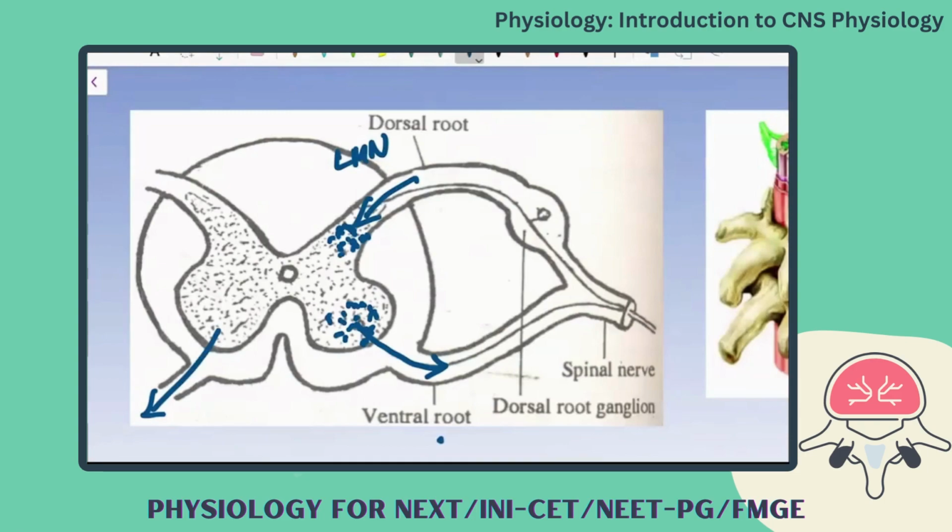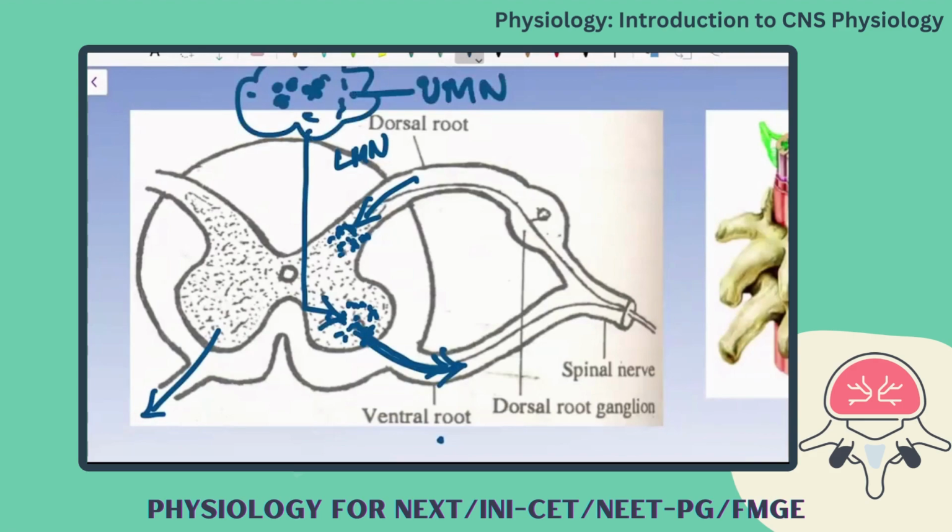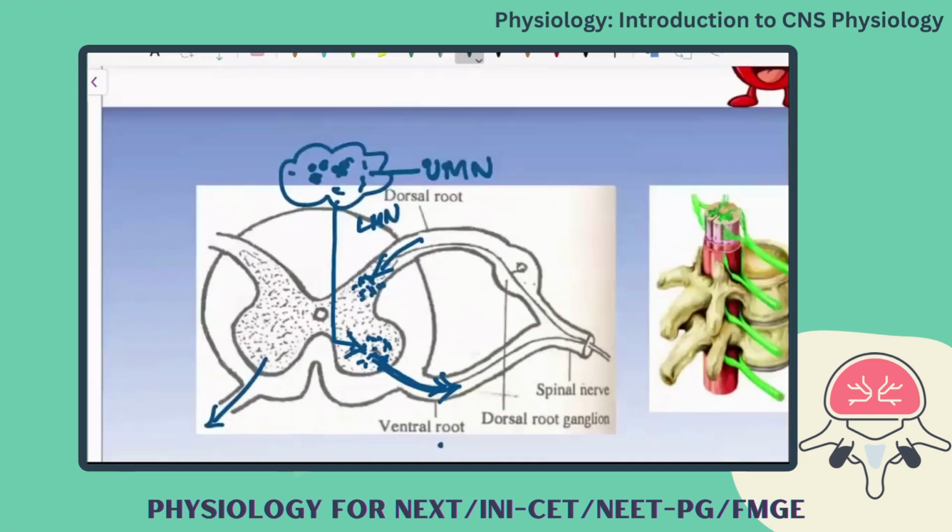And from the brain, you are going to get the signal back, and that signal is coming into the anterior horn cells, and then from the anterior horn cells, it is going to the periphery. If the defect is at the level of the brain, then you term it as upper motor neuron. Okay, so which is upper motor neuron? At the level of the brain, cortical level. If it is at the level of the spinal cord, lower motor neuron. So this is how you will categorize the lesion once you get the symptoms. Okay, so this is about the spinal division.